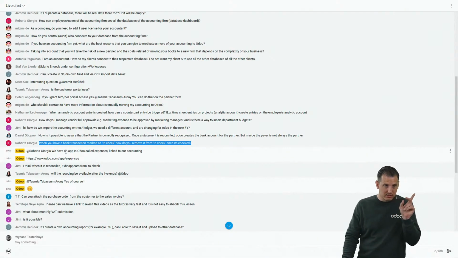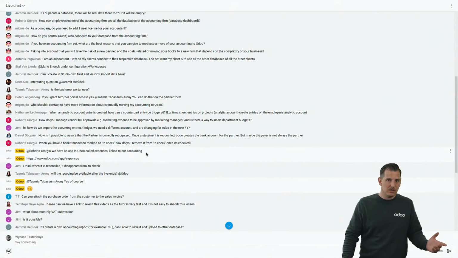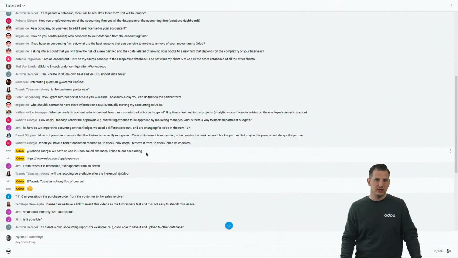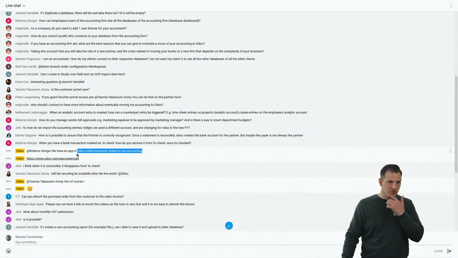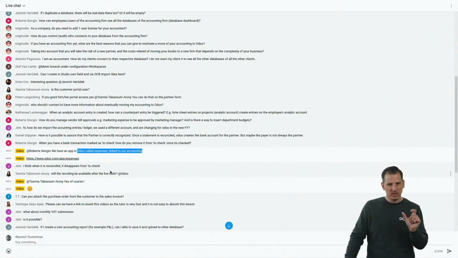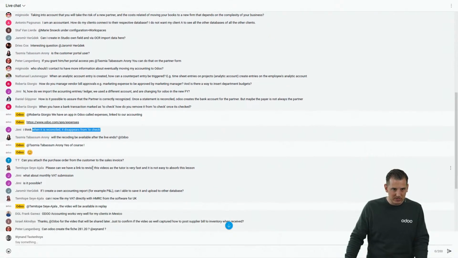Okay, yes, it's true as well. We also have an expense app, but let's say it's used for internal employees. There is a validation on the total, but it's difficult to link to a budget or whatever. There are no conditions except for the amount, I think. Yes, and that's true as well. If it's reconciled, the check is removed automatically, but you can remove it like I showed before. Thanks for answering.